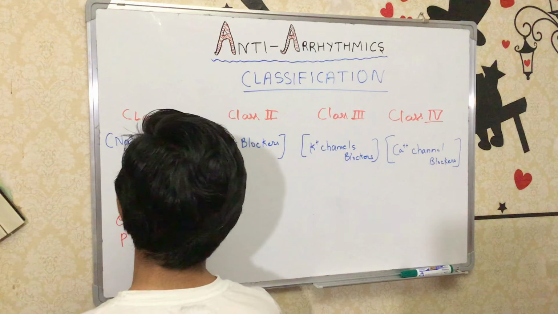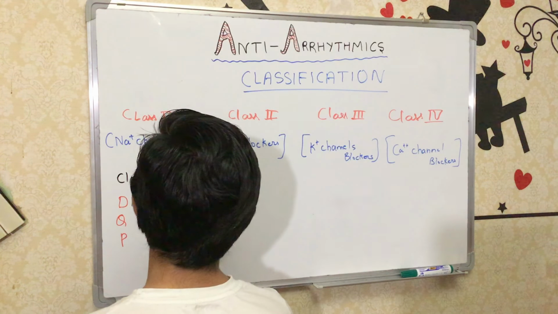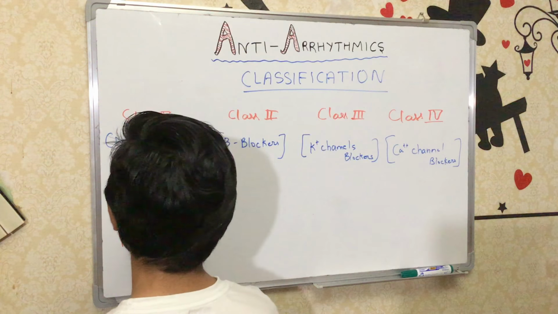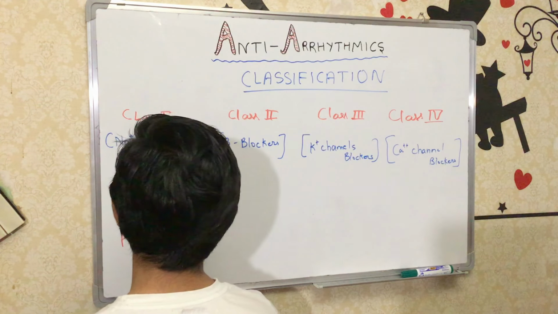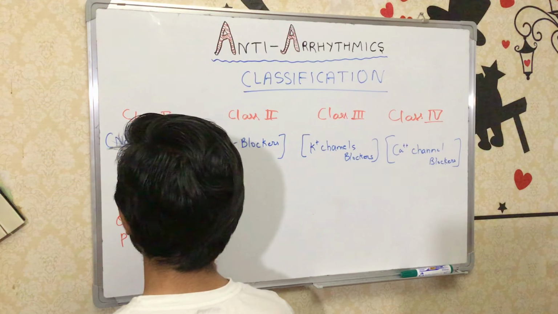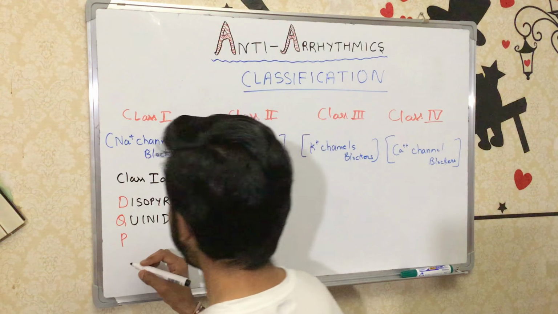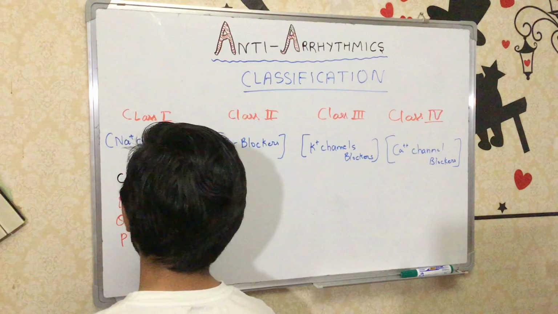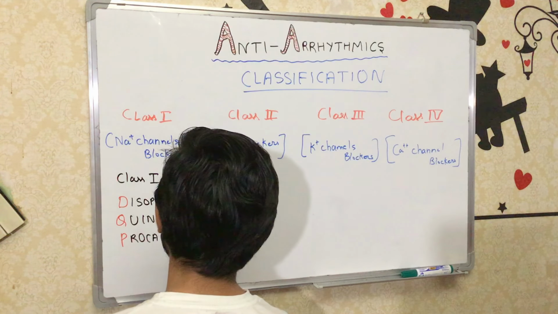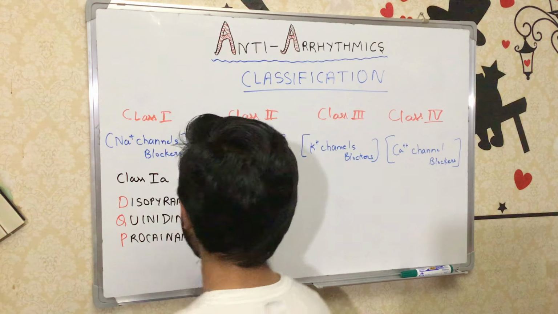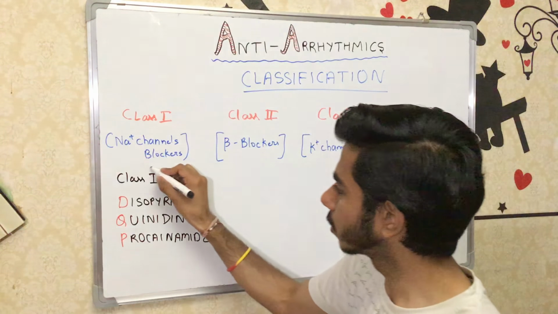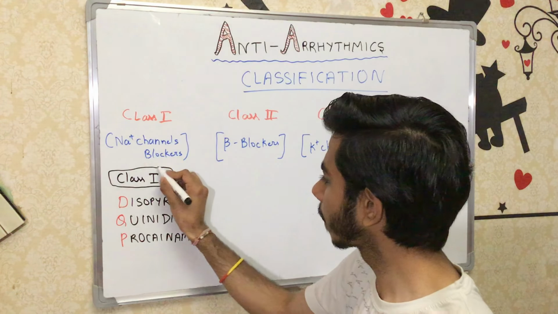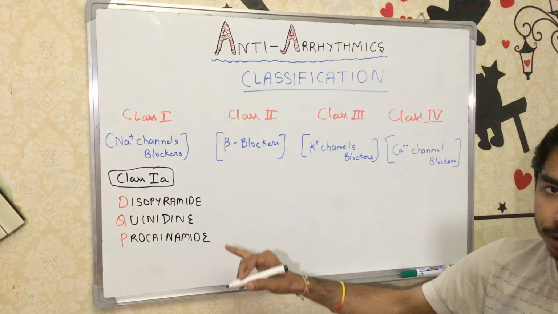D for disopyramide, Q for quinidine, and P for procainamide. So these are the class 1A agents.